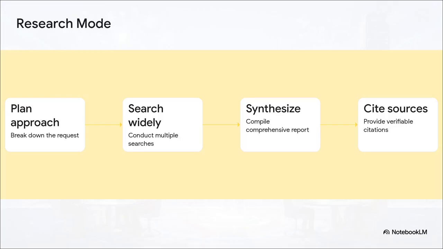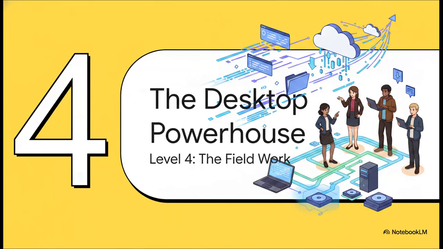But sometimes you need to look outward, and that's exactly where Research Mode comes in. This isn't just a basic web search. It works agentically. That means it plans an approach, conducts multiple searches that actually build on each other, synthesizes all those findings, and then gives you a highly detailed report with verifiable citations. This multi-angle investigation takes anywhere from 5 to 45 minutes, effectively automating hours of manual human research while you focus on the deep work. Let's step up to level 4, the desktop powerhouse.